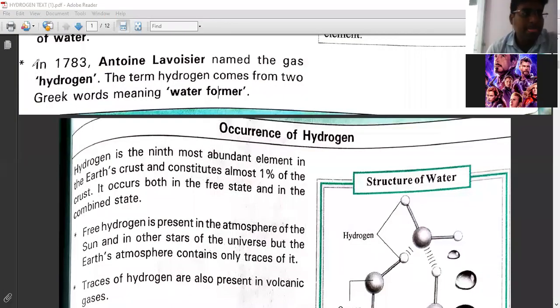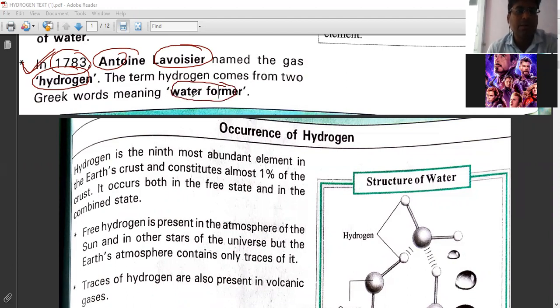The next scientist under hydrogen discovery is Antoine Lavoisier. He did the experiment in 1783 and named the gas hydrogen, and the term hydrogen comes from two Greek words meaning water former. Water former means hydrogen. So this observation was made by Antoine Lavoisier in 1783. And the next topic is the occurrence. So first write this point, then I will explain the next one.